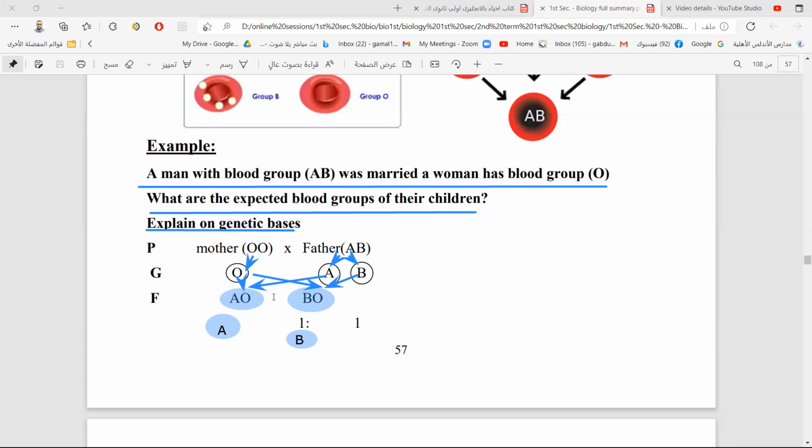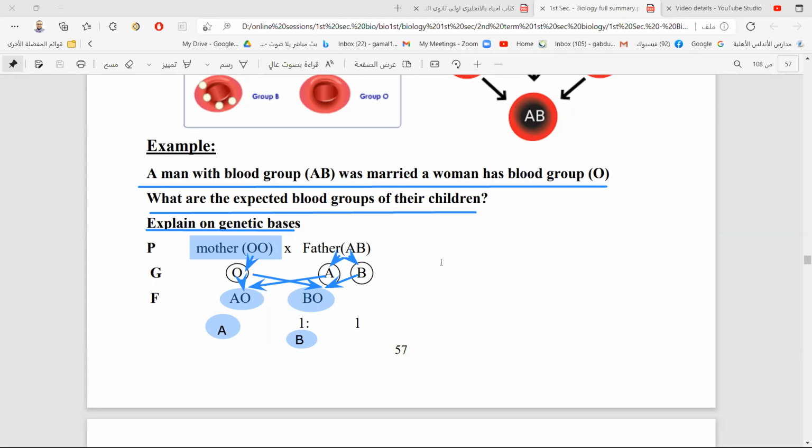if a mother carrying blood group O comes to the judge with a baby carrying blood group O also, and says the father is AB, the blood group of the father was AB, and she says this man is the father of my baby, but this man denied.